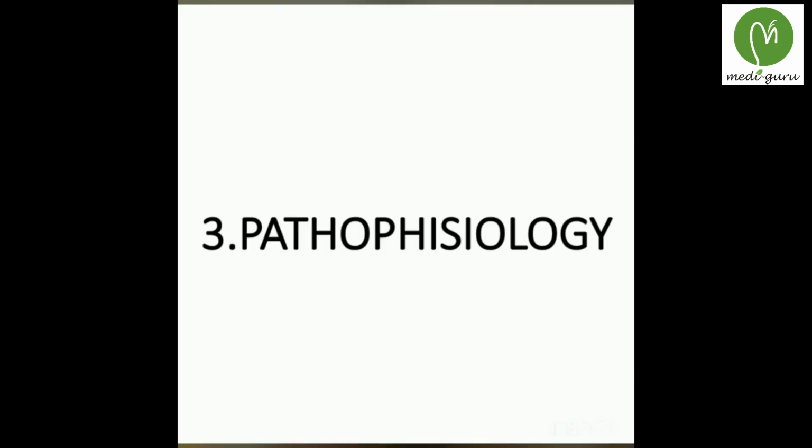The etiology regarding this disease includes: 10% is syndromic. That means it is associated with syndromes like Down syndrome and Waardenburg syndrome. And 90% is non-syndromic. That means it is not associated with any syndromes. Before going to pathophysiology, we have to know about the development of the alimentary canal.